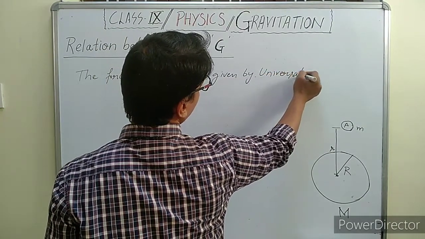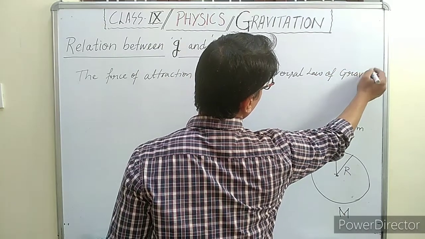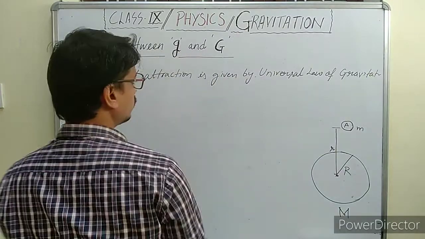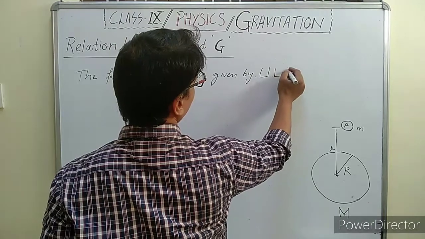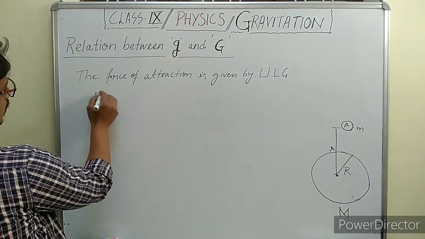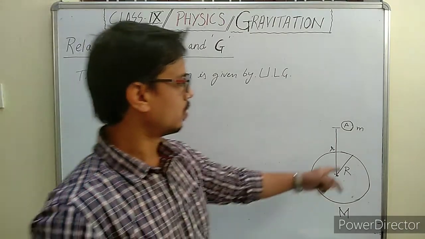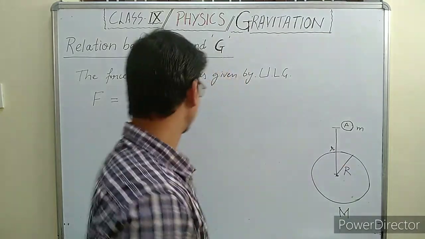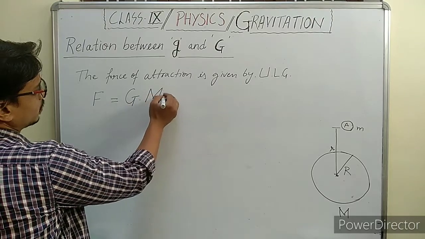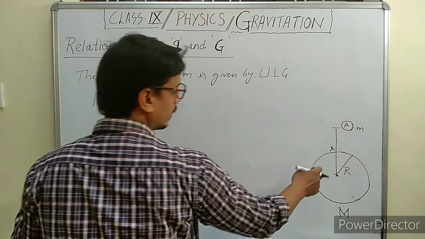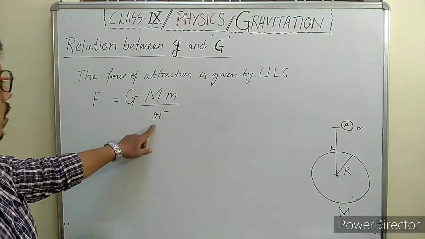F is equal to capital G into capital M into small m upon small r square, where r is the distance between the two masses.